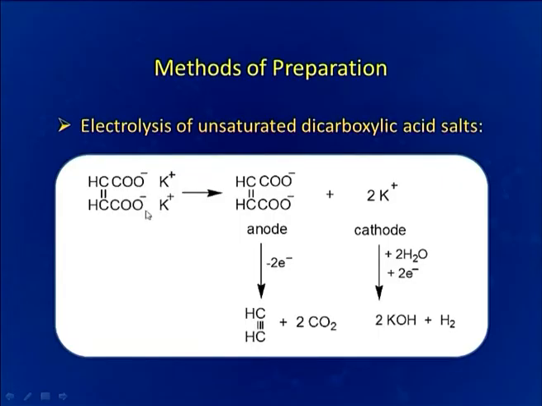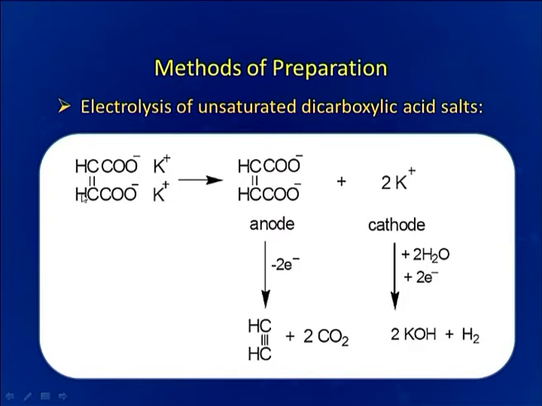Electrolysis of unsaturated dicarboxylic acid salts is also a very interesting method for the preparation of alkynes. Here we have taken the example of potassium salt of maleic acid. Upon electrolysis, the anionic part will come to the anode and the cationic part will come to the cathode. After losing electrons and carbon dioxide, we will be getting acetylene. So, we can see how unsaturated dicarboxylic acid salts can be utilized for the preparation of alkynes.